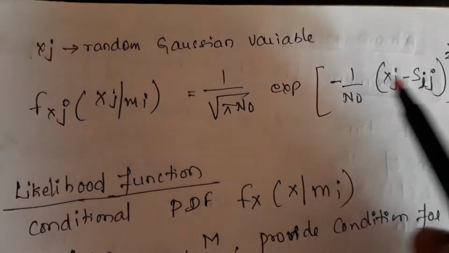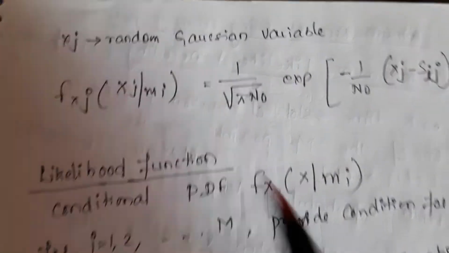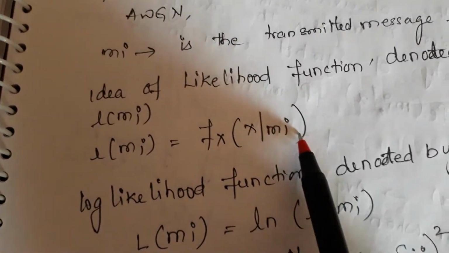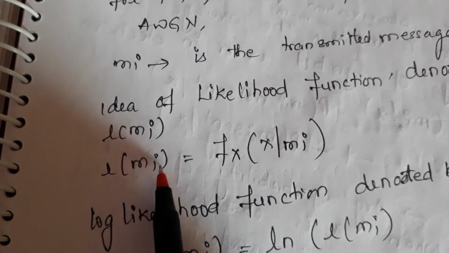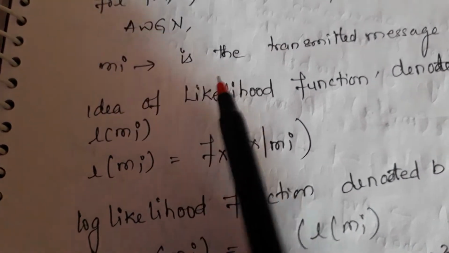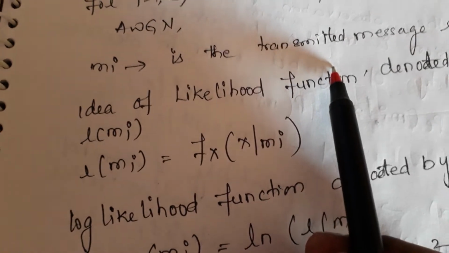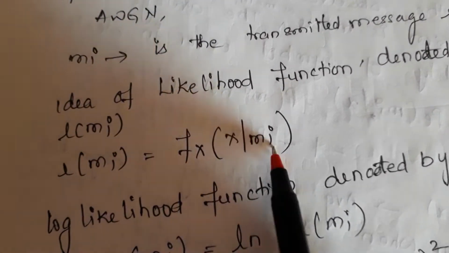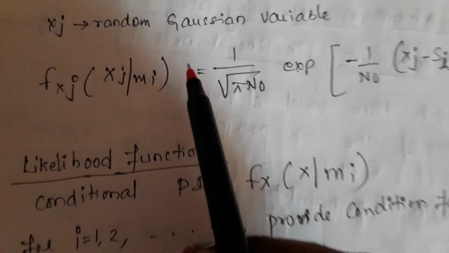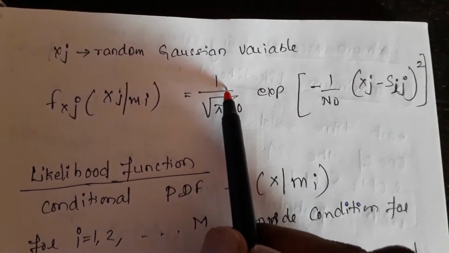The same equation, f of x given mi, is represented as L of mi. This is called the likelihood function, given by L of mi equals f of x given mi.